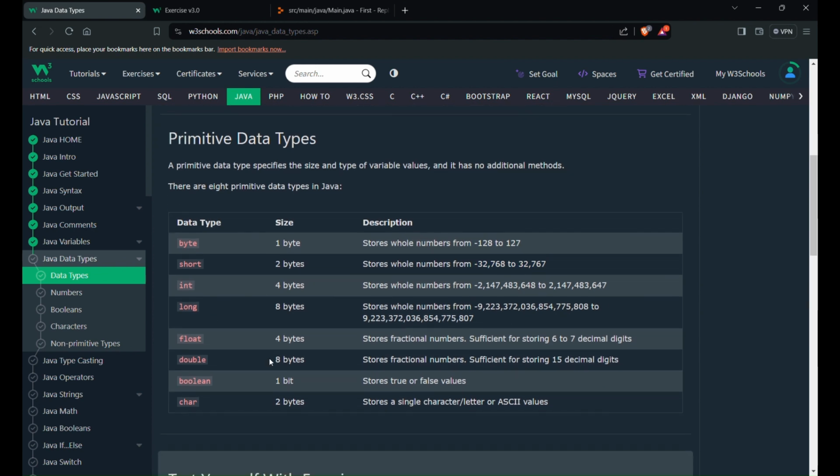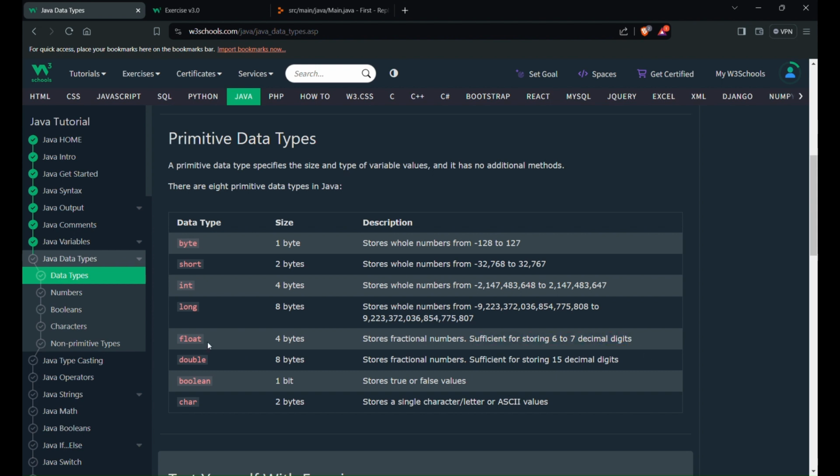Long stores whole numbers from, oh, this is a huge value. If we want to store this large a number, it is better to use long. And float is again 4 bytes. It stores fractional values sufficient for storing 6 to 7 decimal digits.